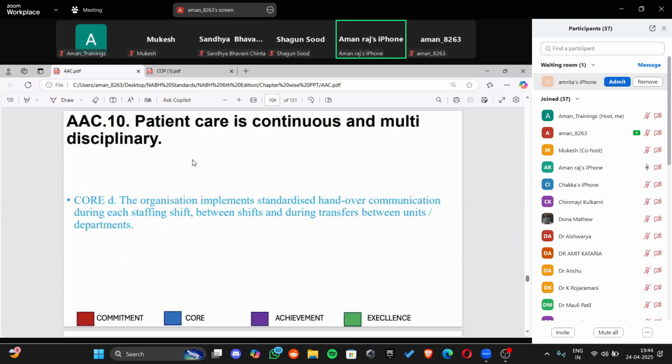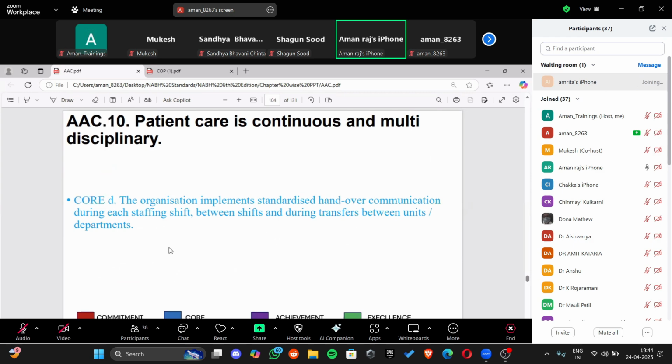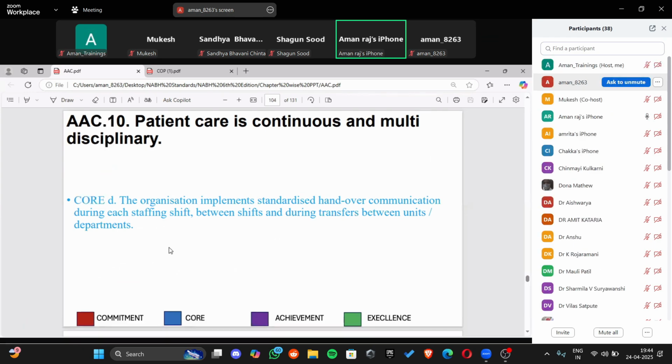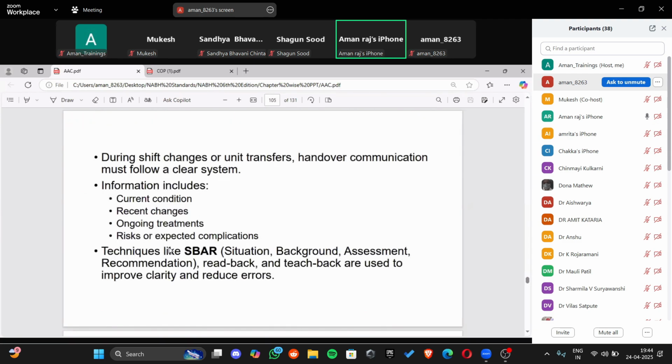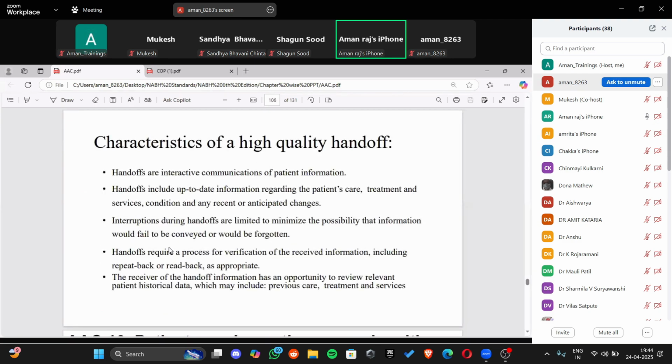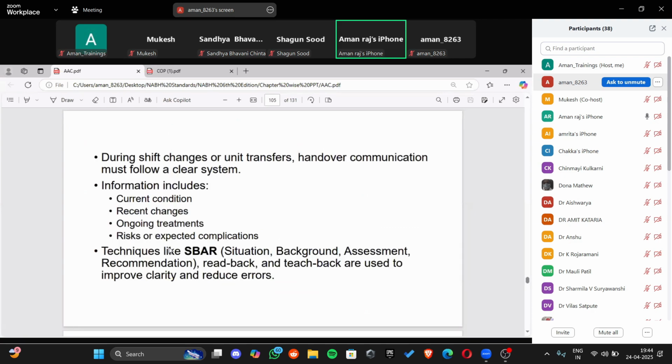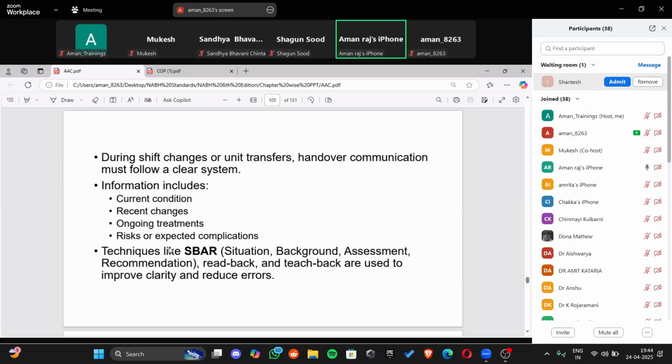So this is an important aspect. That's why it is a core. This is important because a lot of mistakes happen in this particular scenario. Okay. Now, do we have any doubt in ISBAR? This ISBAR is for every kind of communication you are having in the healthcare setting.